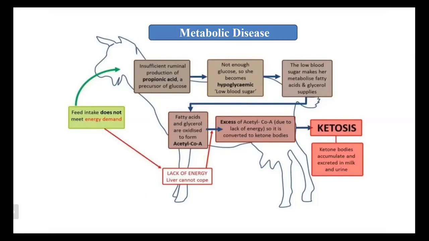That is a major metabolic disease that we can find. So ketone bodies will accumulate and be excreted in milk and urine. This is just how ketosis occurs.